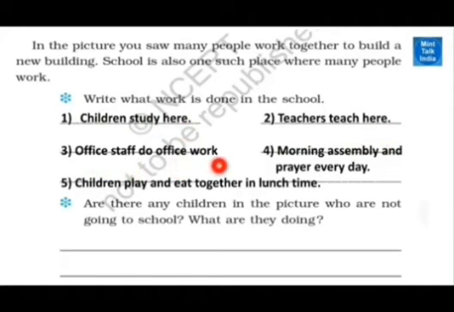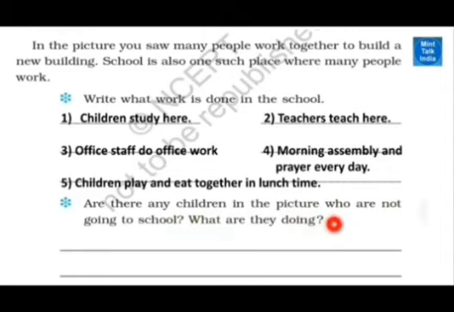Office staff do their office work. Children play together at lunchtime. Teachers teach here, and there is morning assembly and prayers every day. Apart from this, we have cultural activities, exercise activities, guide activities, NCC activities. We do so much here.